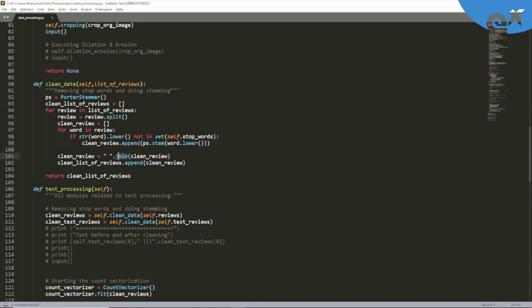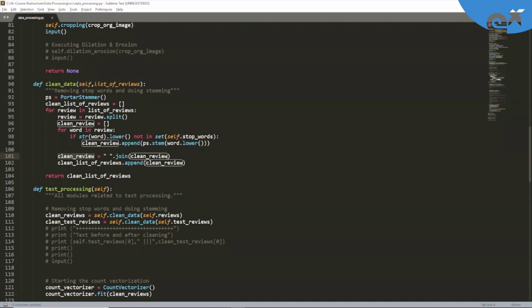We have this dot join function which will simply join our words in a list. And what is this? This is simply saying that all the words in this clean_review, we need to join using spaces. So now clean review is nothing but the pre-processed review, and this one is our final pre-processed review.